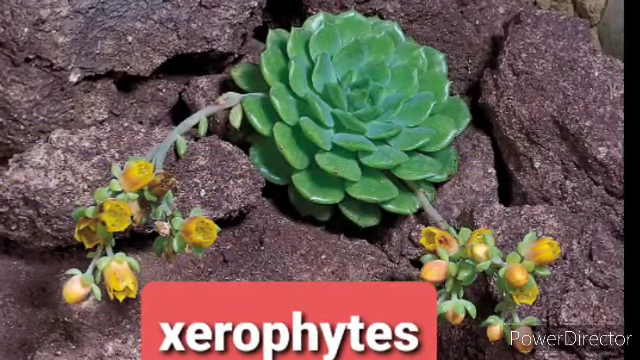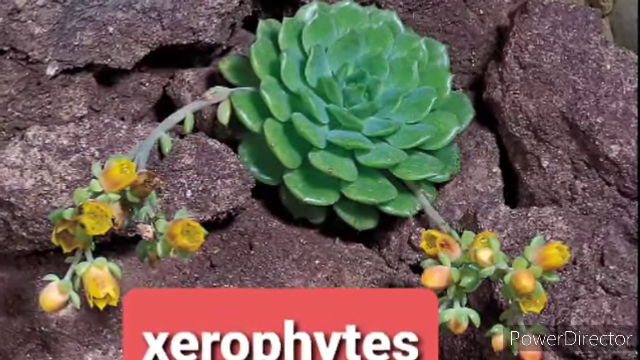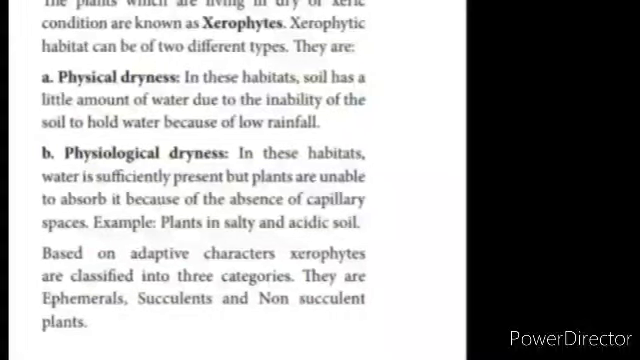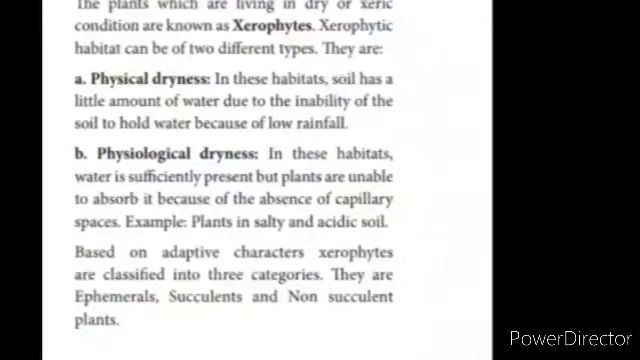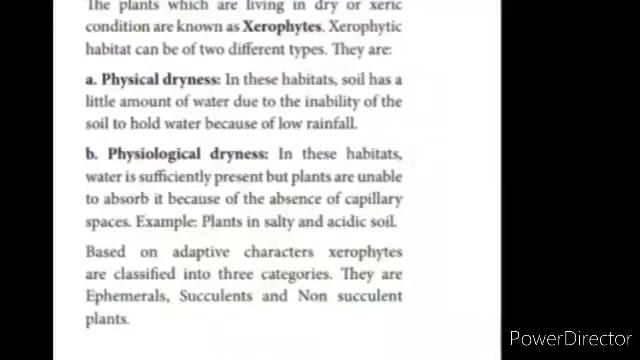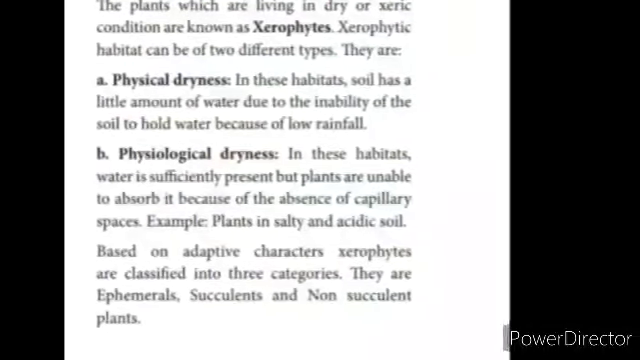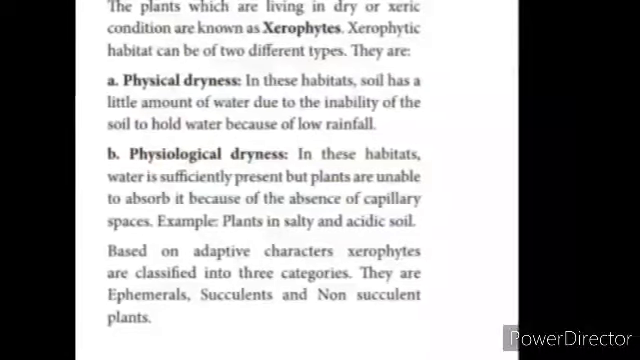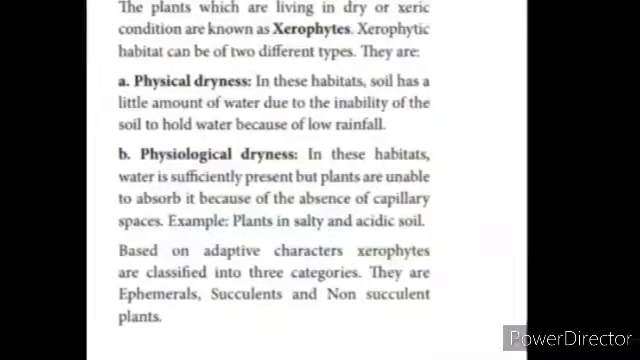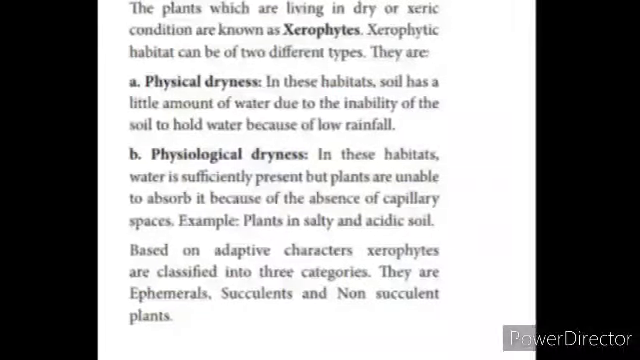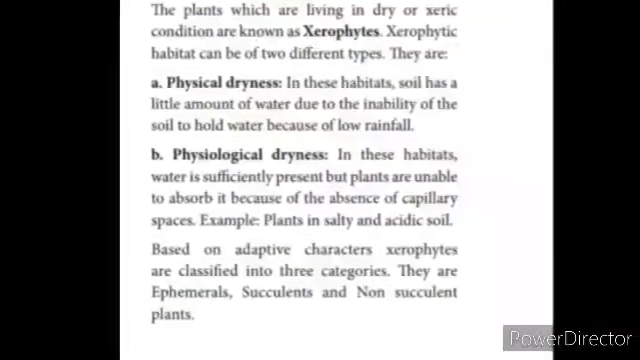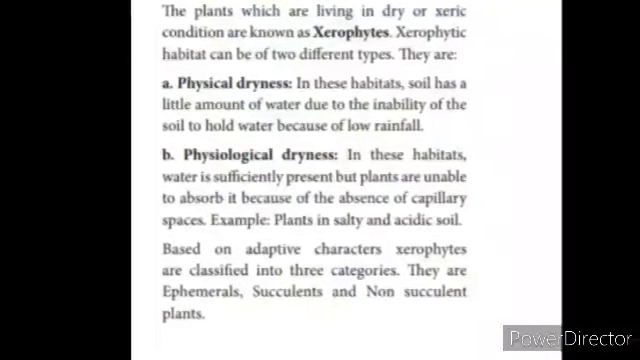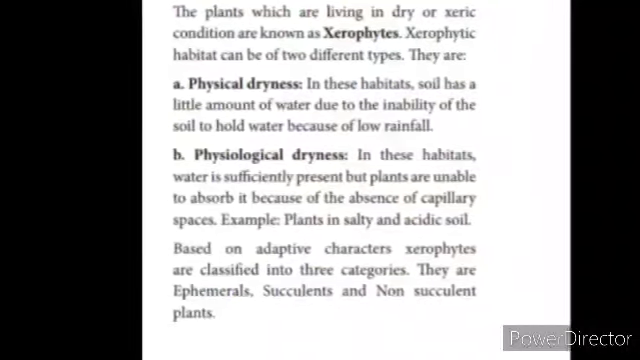Now we come to the next one, that is the xerophytes. The plants which are living in dry or xeric conditions are known as xerophytes. They are of two types based on the habitat. One is physical dryness and the second one is physiological dryness. Physical dryness is based on the habitats. The soil has a little amount of water due to the inability of the soil to hold water because of low rainfall. Physiological dryness: in this, the habitat water is sufficiently present, but plants are unable to absorb it because of the absence of capillary spaces.